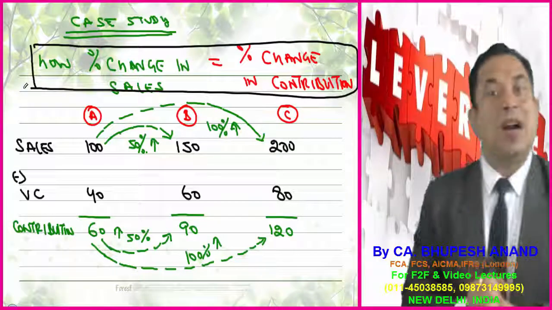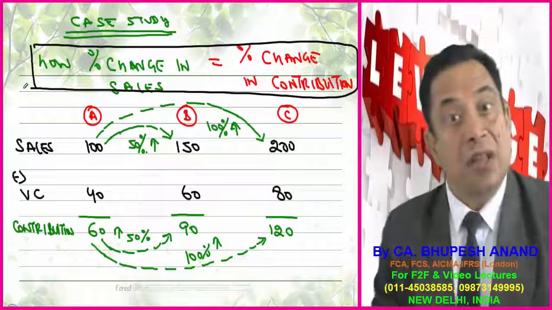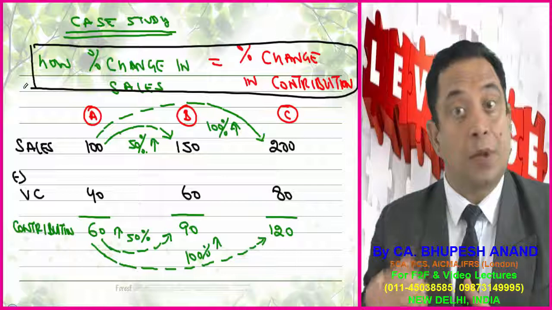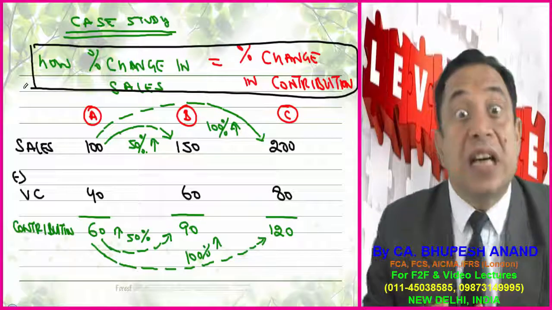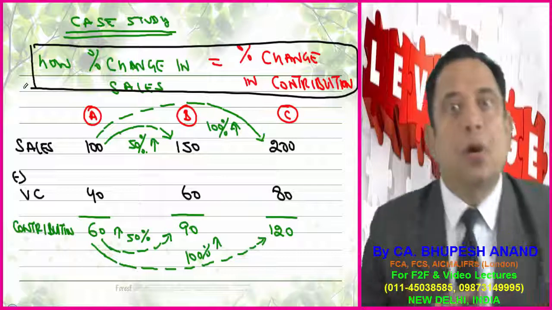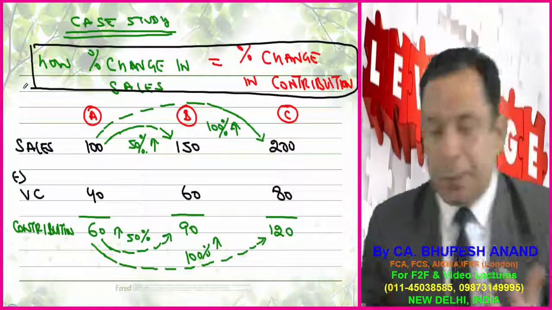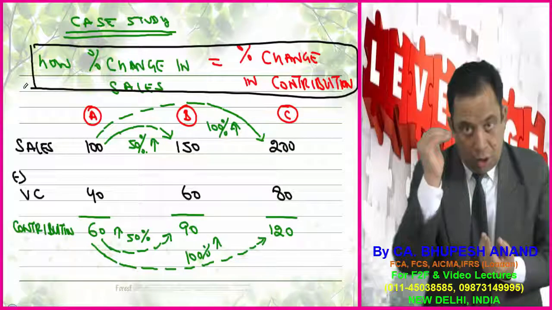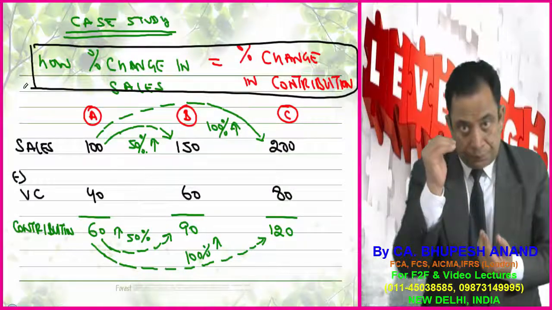Let the sales be 100. And we know from lecture number 2 that variable cost is a function of sales. Variable cost ratio is variable cost upon sales into 100. The cost which relates to production, which varies along with production, is variable cost. Supposing the variable cost is 40% in this case, so sales is 100, variable cost is 40, contribution is 60.